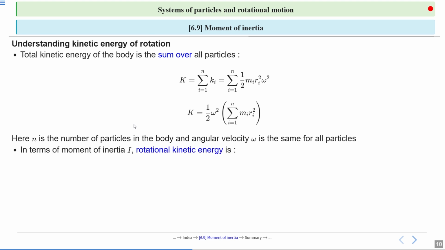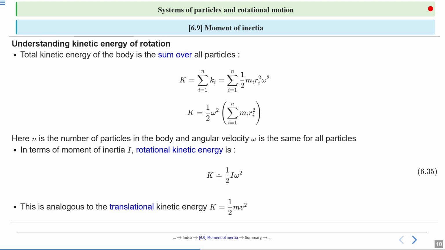So in terms of moment of inertia, this is the rotational kinetic energy: K is equal to 1 by 2 I omega square. So kinetic energy in terms of moment of inertia will be K is equal to half I omega square. This is analogous to translational kinetic energy K is equal to 1 by 2 mv square.